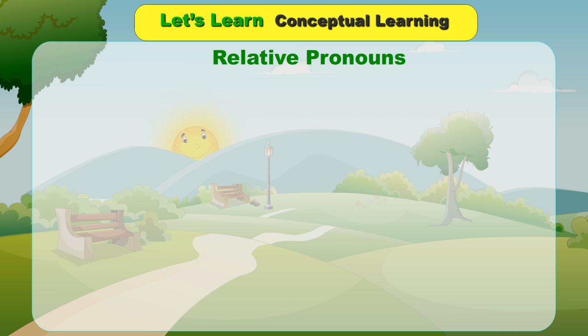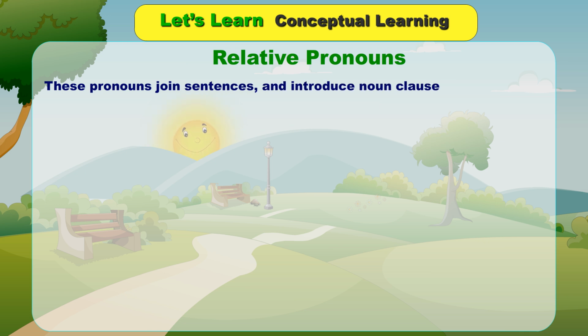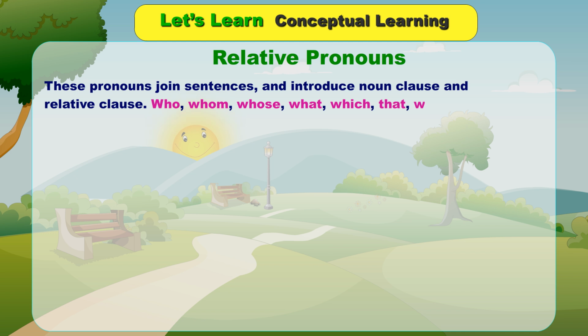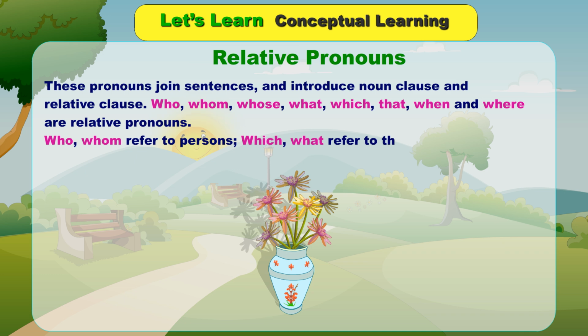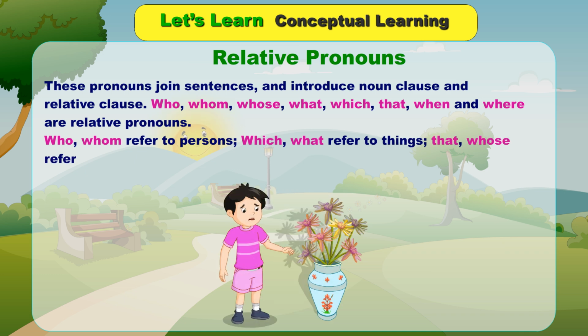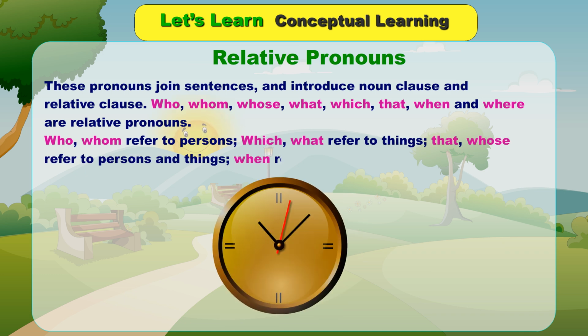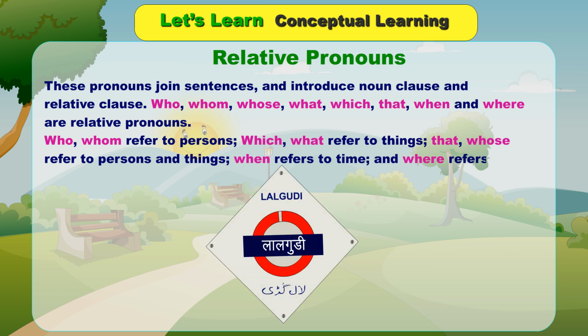Relative pronouns. These pronouns join sentences and introduce noun clauses and relative clauses. Who, whom, whose, what, which, that, when and where are relative pronouns. Who and whom refer to persons; which and what refer to things; that and whose refer to persons and things; when refers to time, and where refers to place.